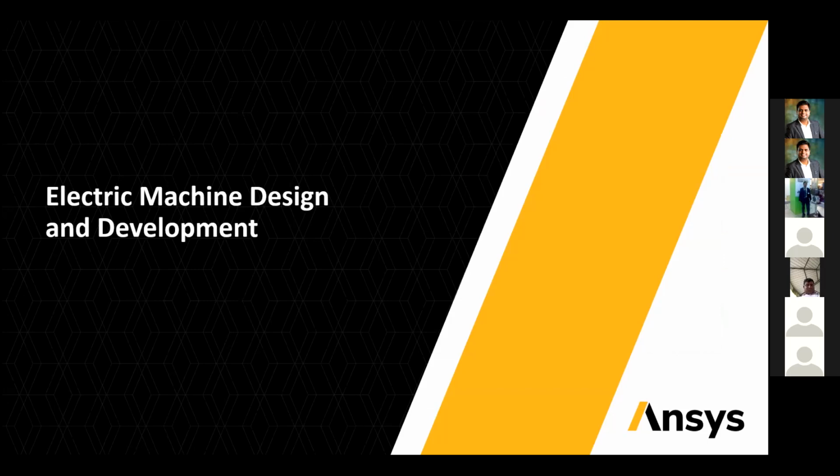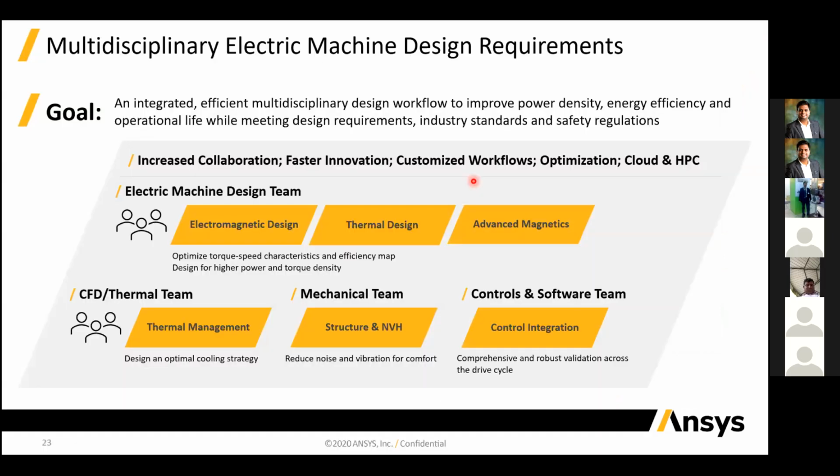So in that machine design and development, the first thing we basically require is to design our machine such that it will improve our power density and energy efficiency. The operational life of the battery should be more, and the operational life of the electrical machines should be more. So these overall things we have to consider before going for designing.